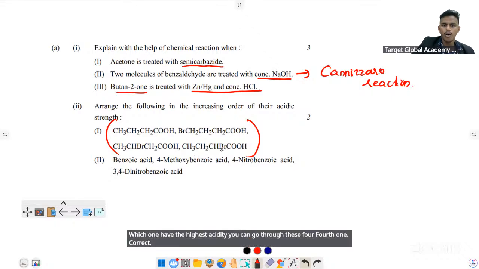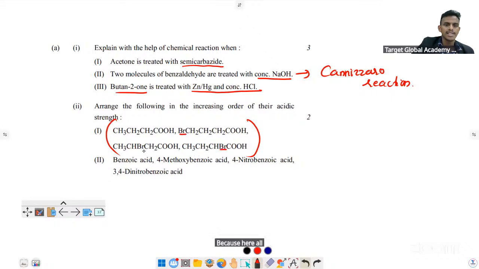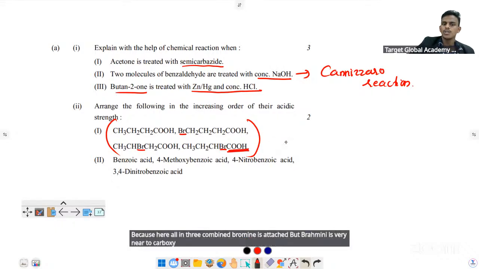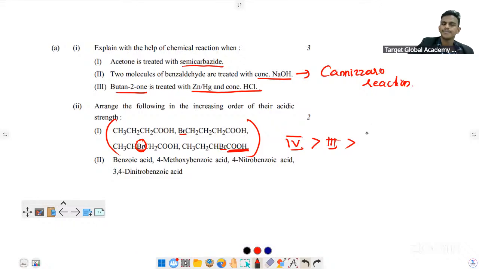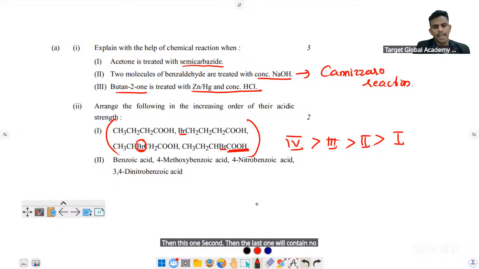Because here in all three compounds bromine is attached, but in the fourth bromine is very near to the carboxylic acid. So the fourth one has the highest acidity. Then third one. Correct. Then this one, second. Then the last one will contain no bromine.